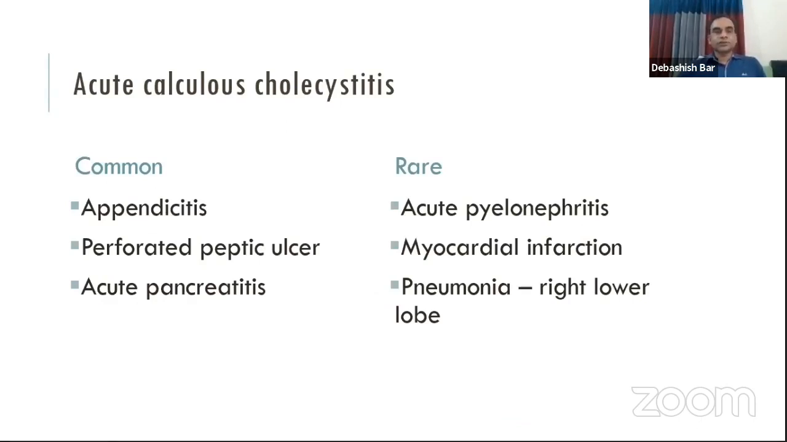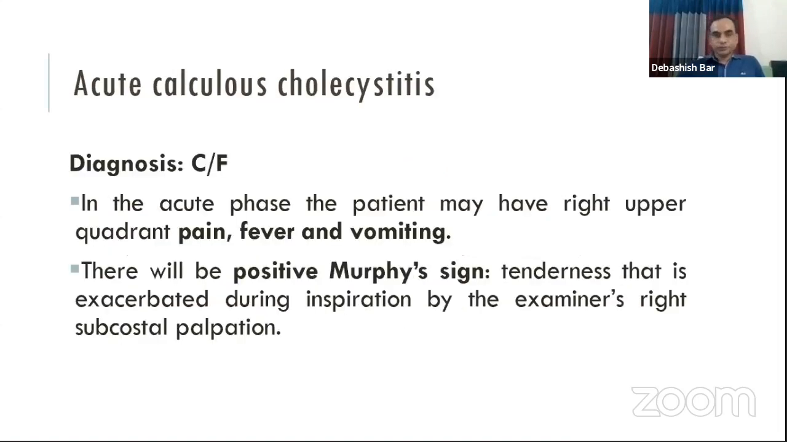There are some differential diagnoses of acute calculus cholecystitis. The most common differentials are acute appendicitis, perforation of peptic ulcer disease, and acute pancreatitis. All these organs are located close to the right hypochondrium, so these are the common differentials. The rare differentials are acute pyelonephritis and sometimes myocardial infarction, which may cause pain in the epigastrium. And right lower lobe pneumonia may also cause pain in the right hypochondrium.